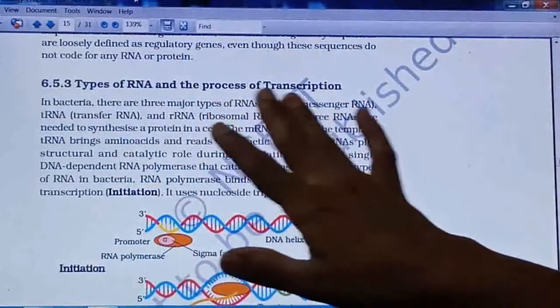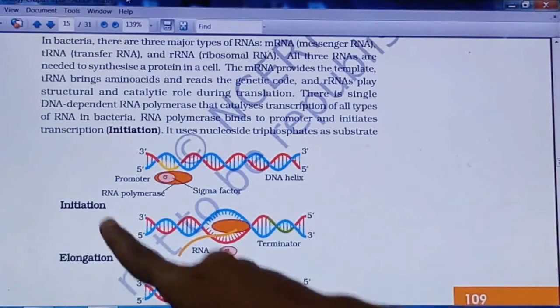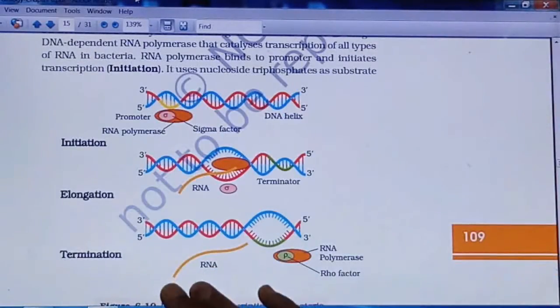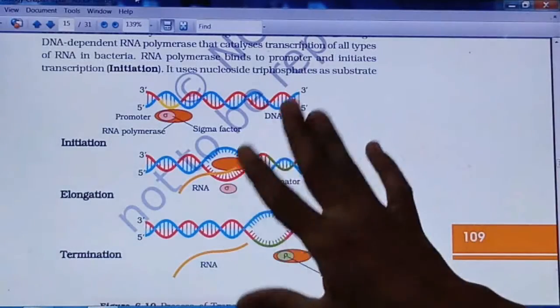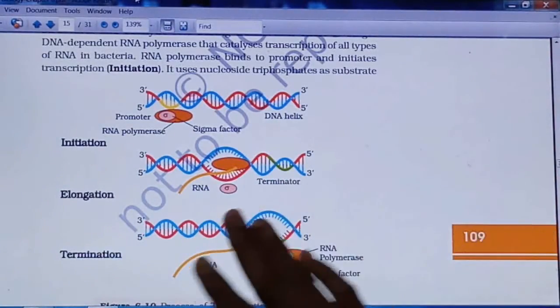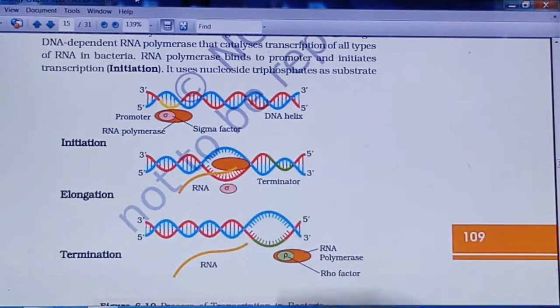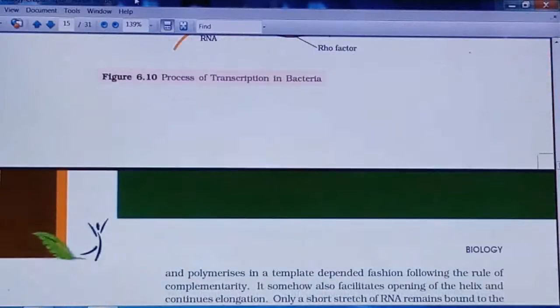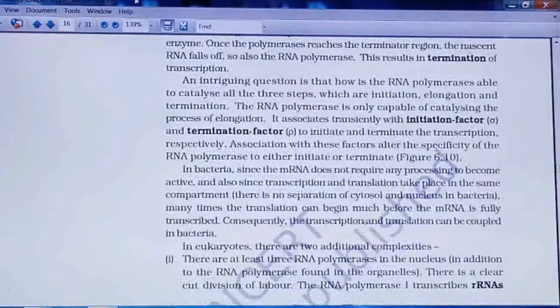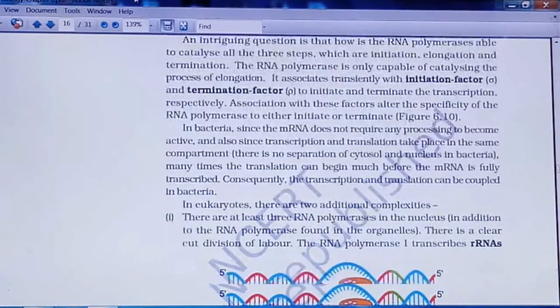Then the types of RNA and the process of transcription. In the process of transcription there are 3 steps: initiation, elongation and termination. It will be asked in prokaryotes as well as in eukaryotes. If it is asked only in prokaryotes, 3 marks. If it is asked in eukaryotes, then also 3 marks. Sometimes differences in transcription between prokaryote and eukaryote will be asked. So you have to remember that.